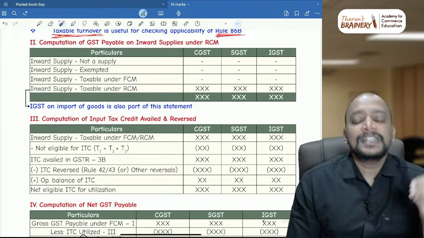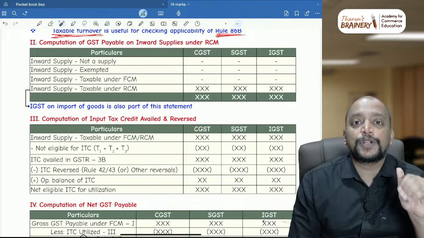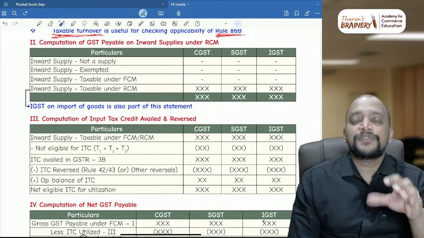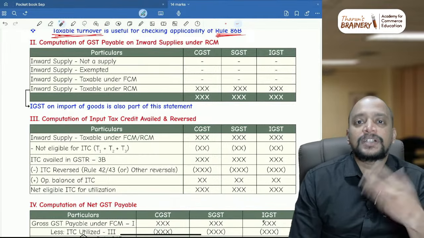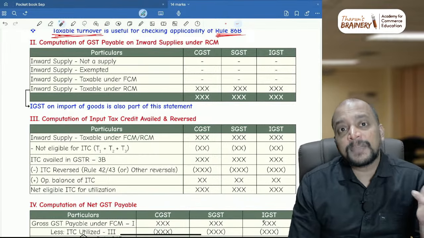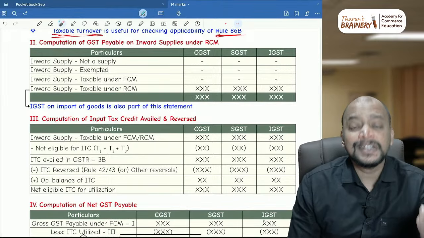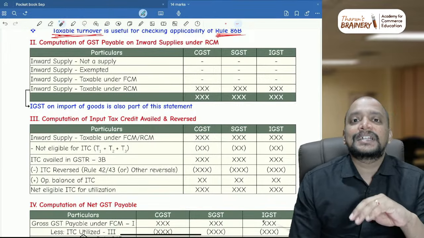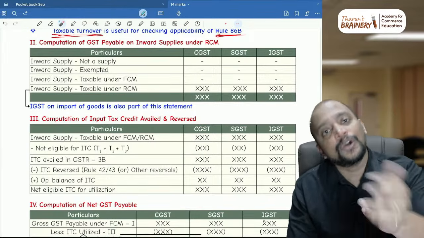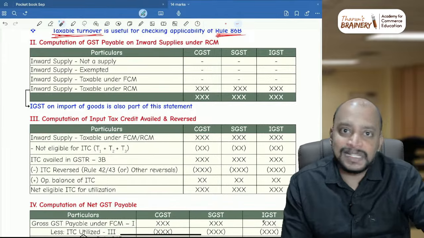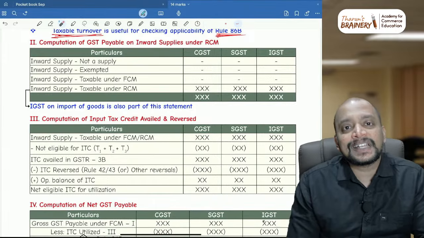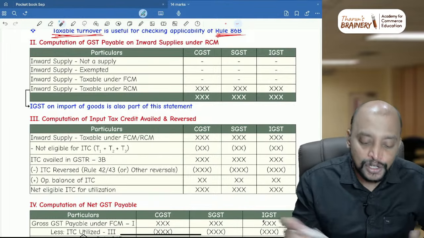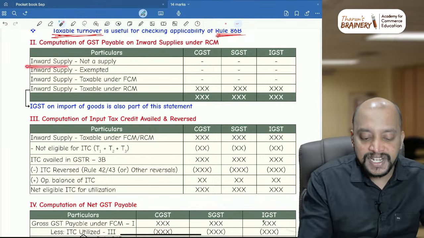Example I will give you. There is one latest CBIC circular related to penal charges which are paid to the banks or financial institutions. Whenever we take a loan and that EMI got defaulted, the bank will be levying penal charges. Previously it was penal interest, and in the name of penal interest now they will be collecting penal charges. Whether these penal charges are treated as consideration and chargeable to GST? No, it's an inward transaction. We pay the penal charges, but it will not be treated as consideration, consequently it will not be taxable. So we don't have to take it into the liability at all. So that's what we need to write here if it is not a supply.